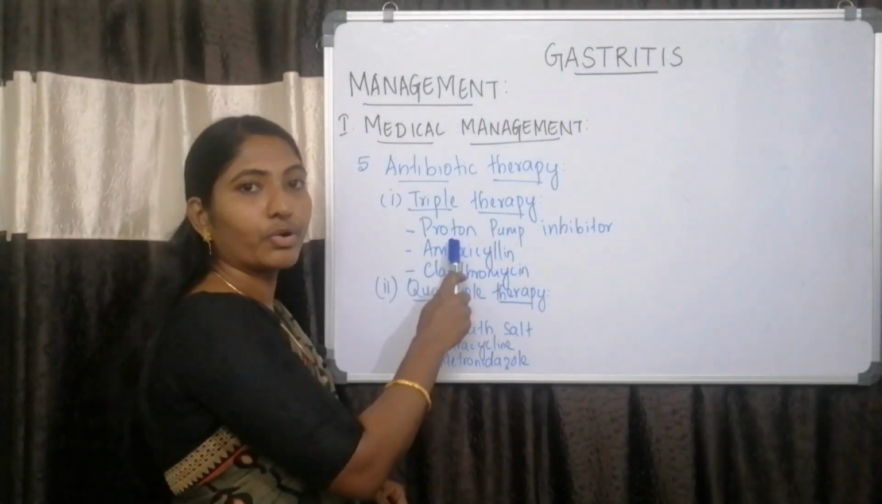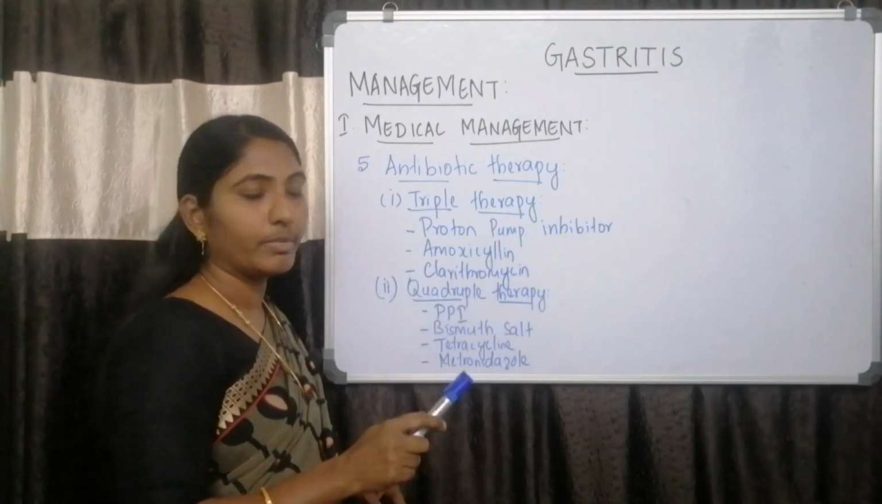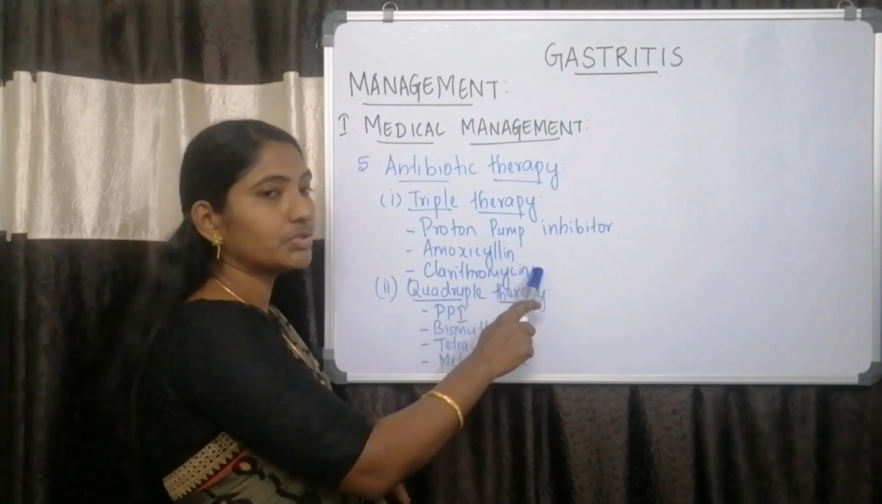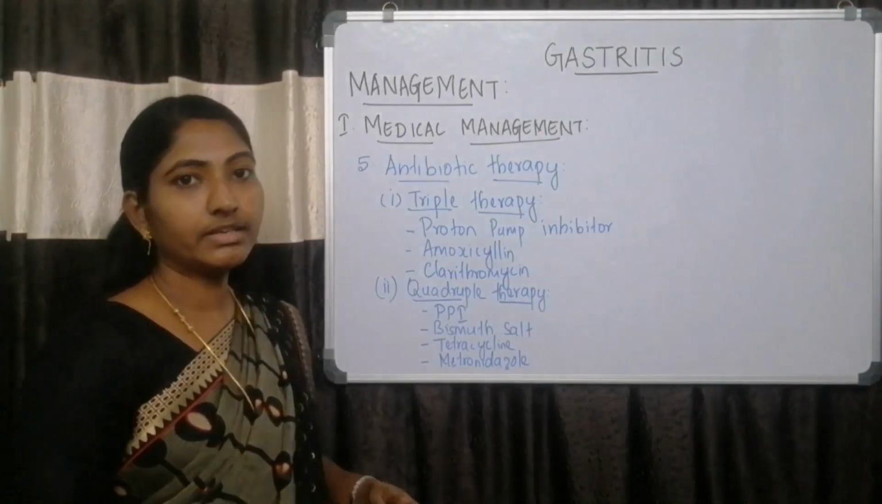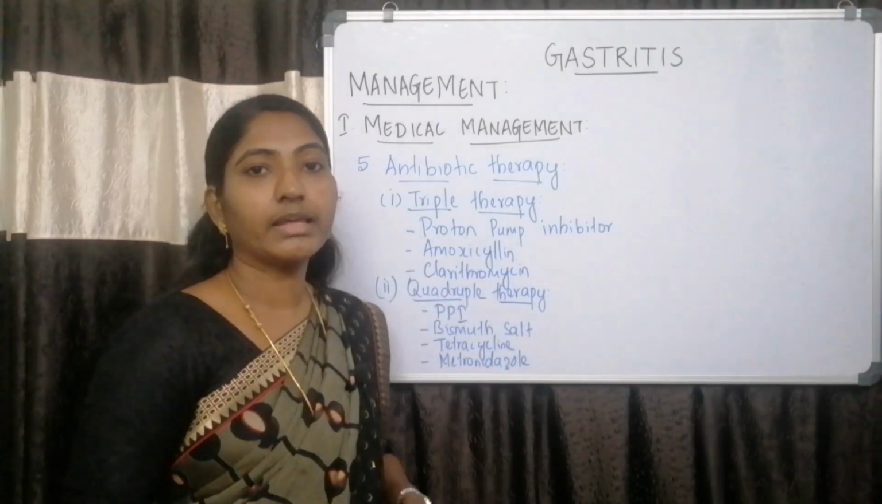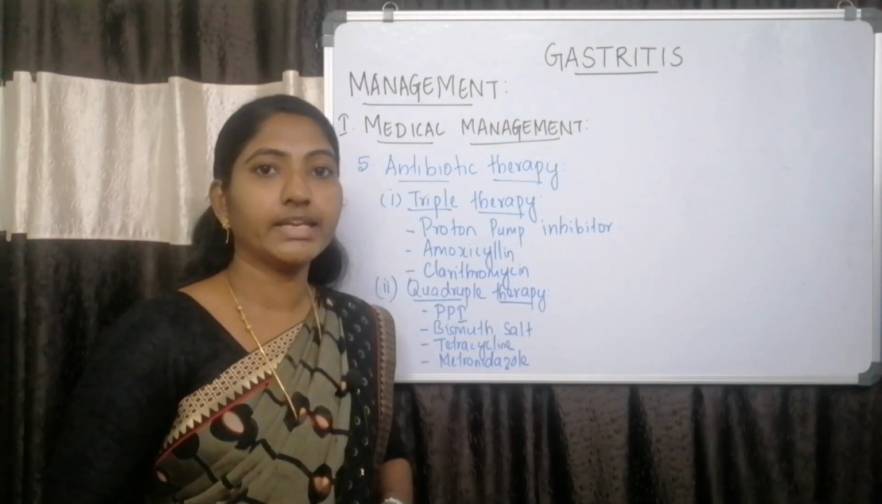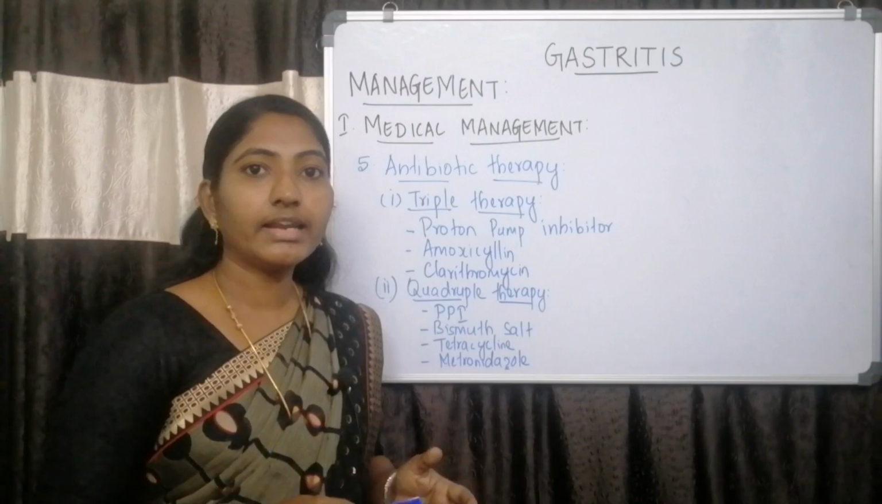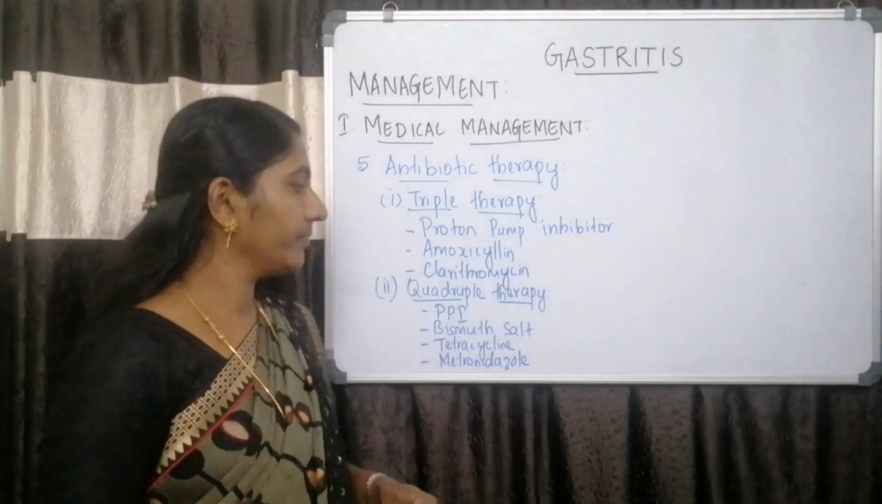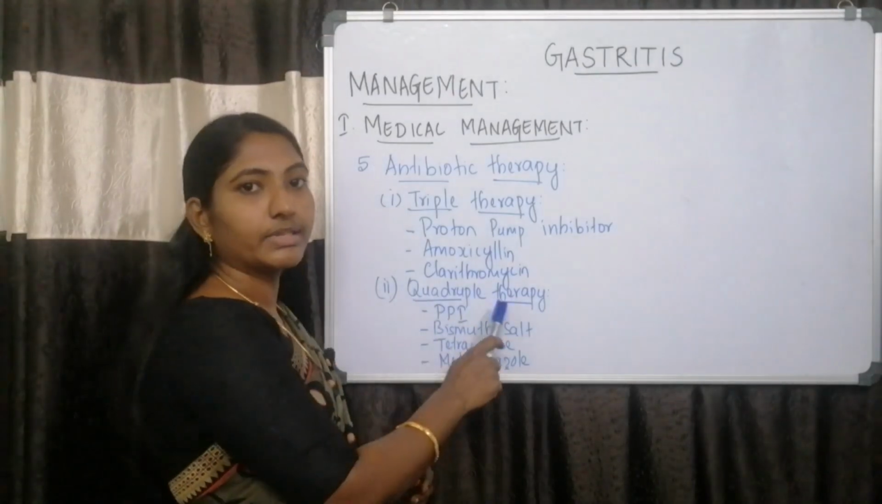The first one is proton pump inhibitor, example omeprazole. Then amoxicillin and clarithromycin. These two are antibiotics which can kill Helicobacter pylori infection. These 3 drugs can be given for 7 to 14 days which can eradicate 75 to 85% of Helicobacter pylori infection. Next one is quadruple therapy.